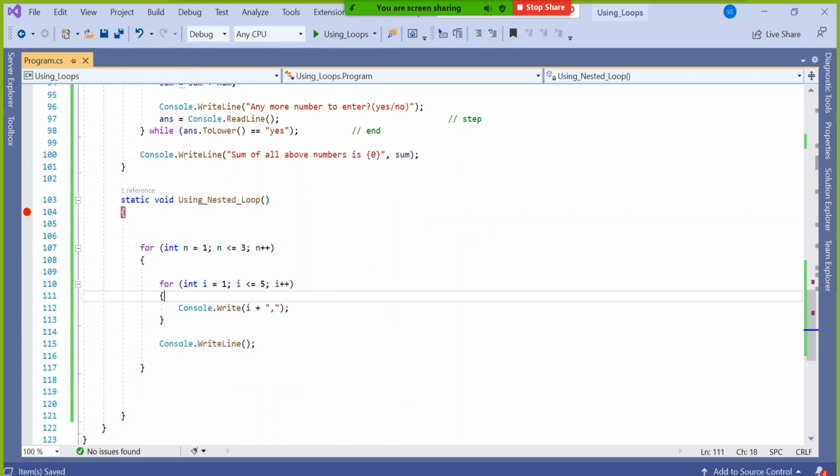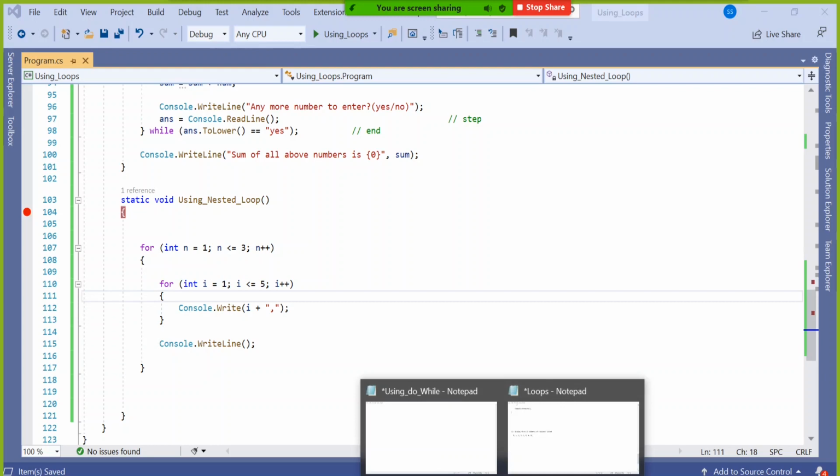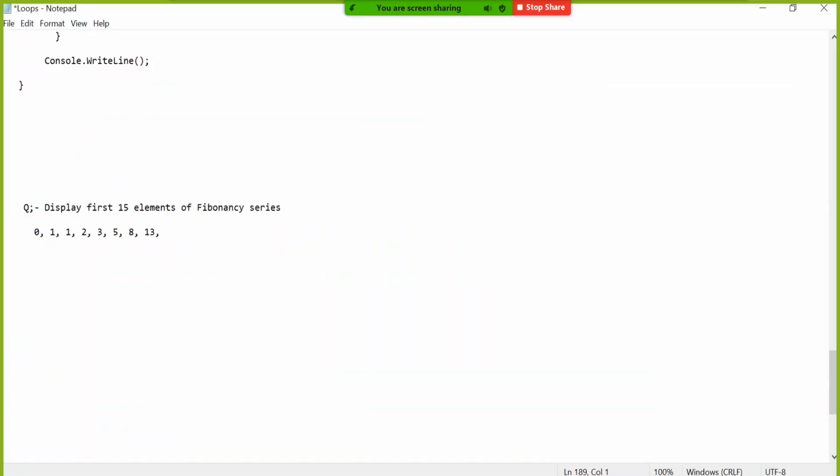In a real-time project, where exactly is a single loop or multiple loops used? To understand that, we have to understand a concept called arrays. So arrays, collections, generic collections. There are a couple of new features where we can keep multiple data in a single place.